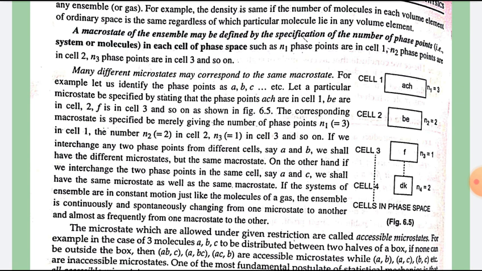If we interchange any two phase points from different cells, say A and B, we shall have different microstates but the same macrostate. On the other hand, if we interchange two phase points in the same cell, say A and C, we shall have the same microstate as well as the same macrostate.